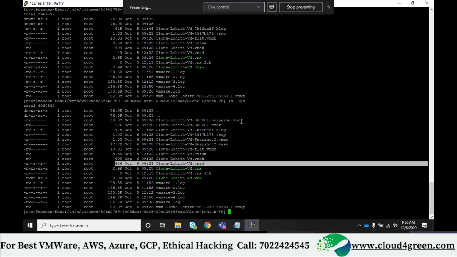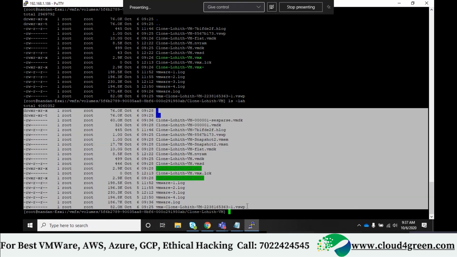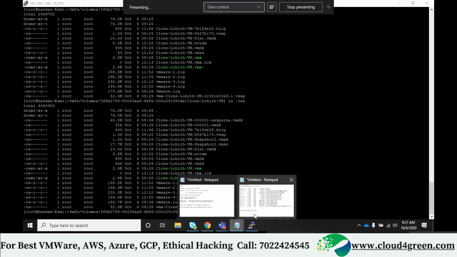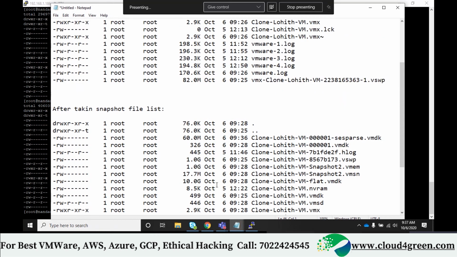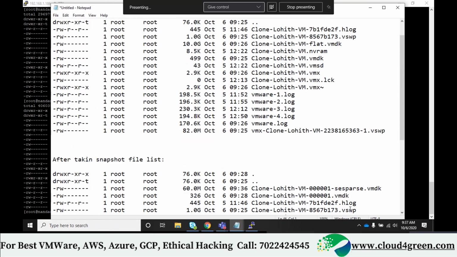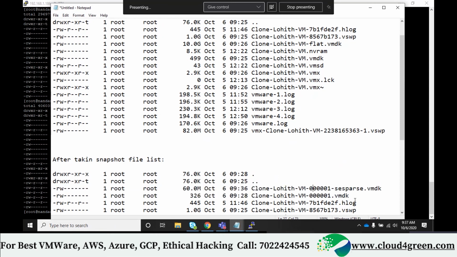And the C sparse, can you see this? And .vmsn is created. Correct. Now let me copy all these files here. So let us see which file is added. This is added, it's clear. This file is added. So this is a header file. This is like a shortcut for this master file. Okay, a 60 MB file, and then